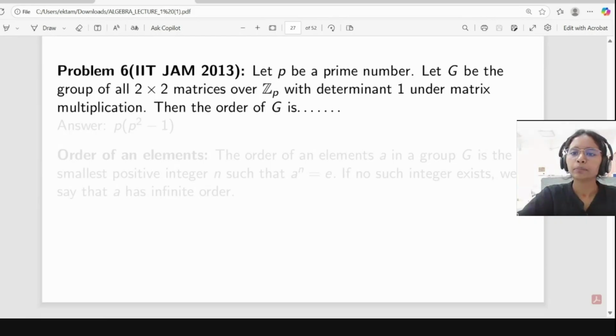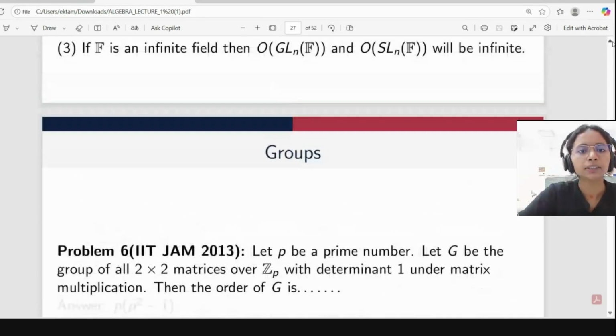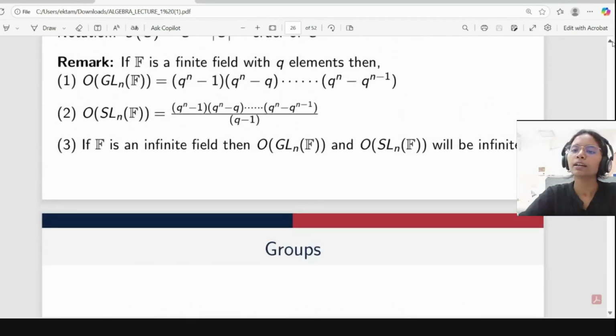Let p be a prime number and let G be the group of 2 cross 2 matrices over Z_p with determinant 1 under matrix multiplication. Then the order of group G is. So here they are asking for SL_2, because we have the collection of all 2 cross 2 matrices such that their determinant is equal to 1. So they are asking about SL_2 with field Z_p. Here p is prime, that's why it is a field. So according to this, what should be our answer?